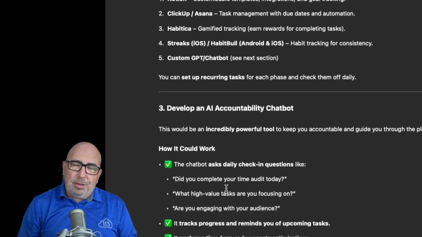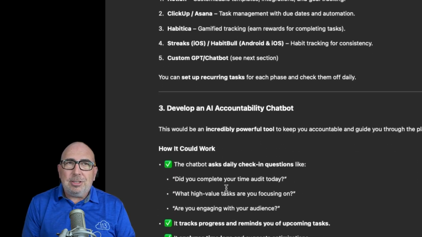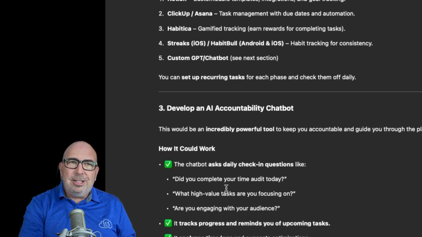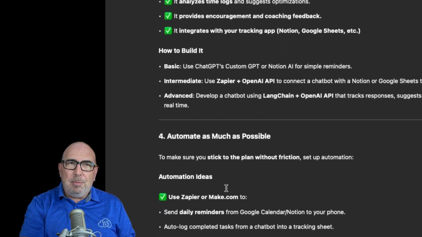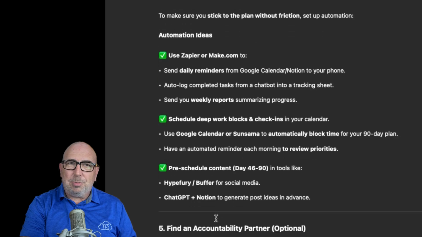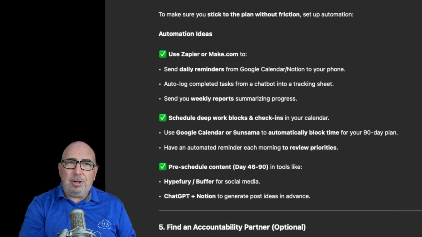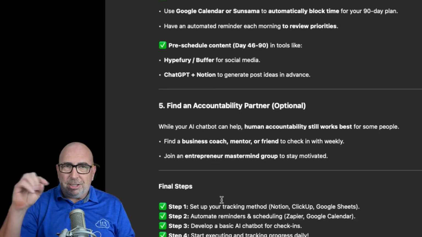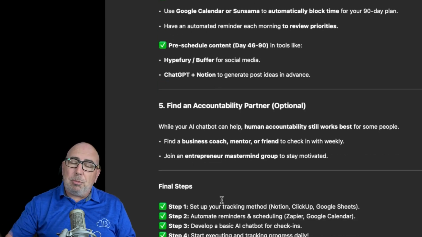Another one, which is the one that I had asked it previously, is the accountability chatbot. So creating some type of app, which is a cool idea. Might not do it right away for this, but it is something really cool that it's provided back to us, along with automating as much as possible, finding an accountability partner, which is optional, and then the final steps, each of the things that we need to do to implement the process.